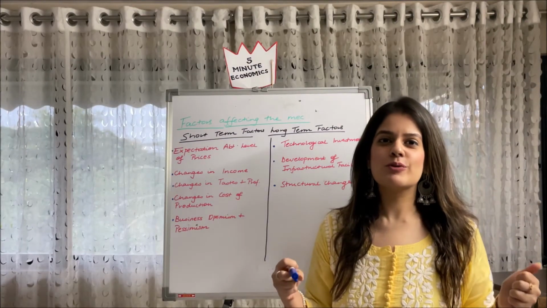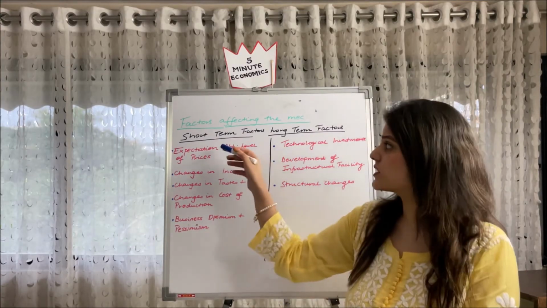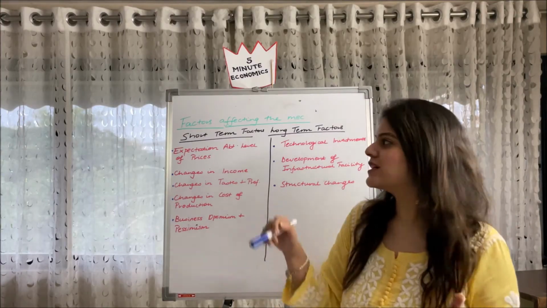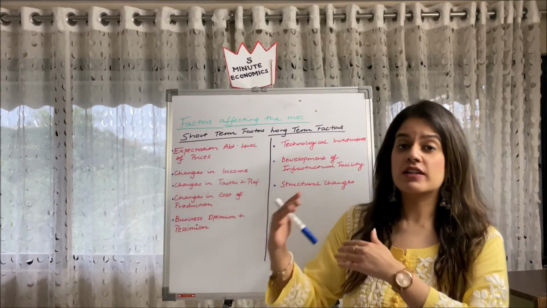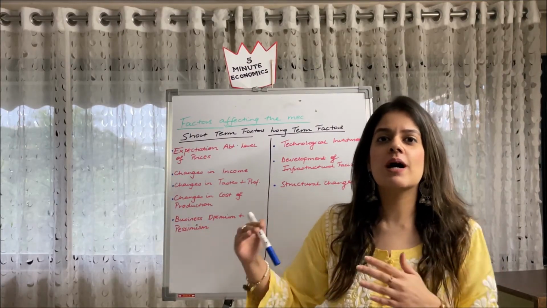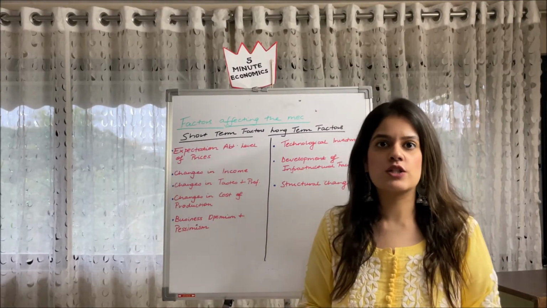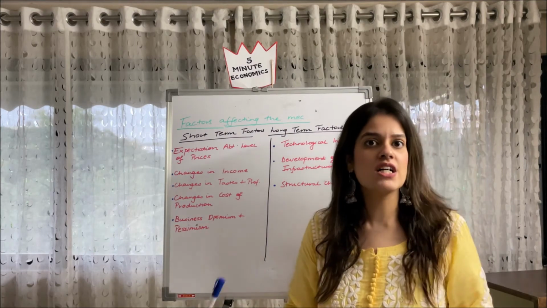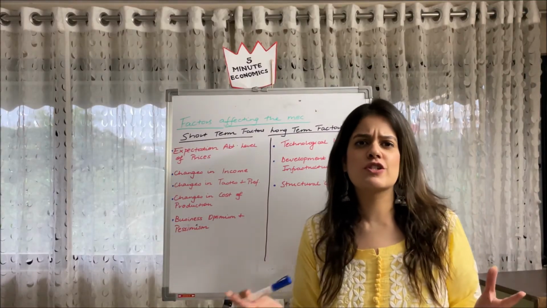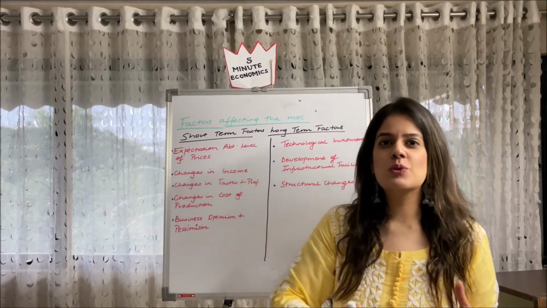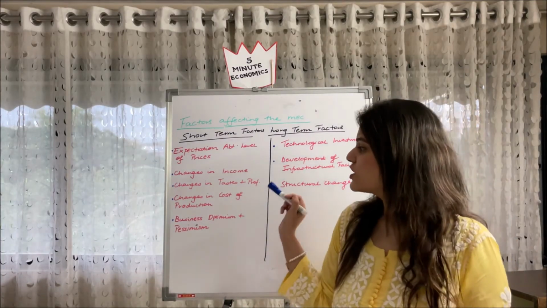So lastly guys, I'm going to teach you the factors affecting the MEC. There are short-term and long-term factors. First, looking at the short-term factors. Number one is the expectation about level of prices. If we expect prices to rise in future, there will be a shifting up of the MEC curve. Secondly, changes in income. Any positive changes in income will give more purchasing power, more demand, more returns, and our MEC will rise. Next, changes in consumer tastes and preferences. Favorable changes will lead to an increase in our MEC, whereas vice versa will happen if there are unfavorable changes. Changes in the cost of production.